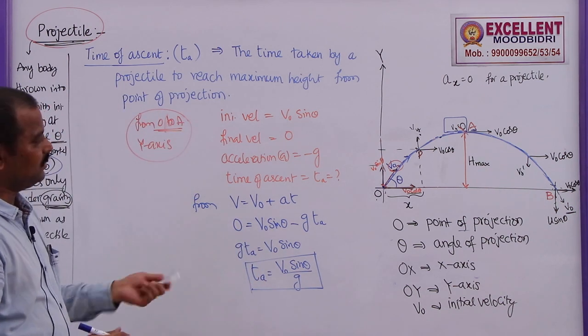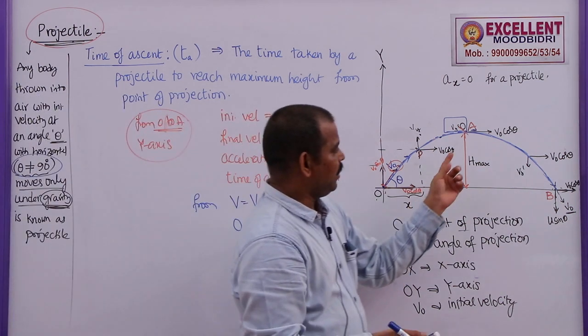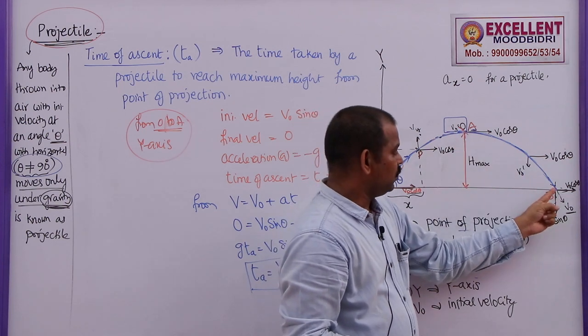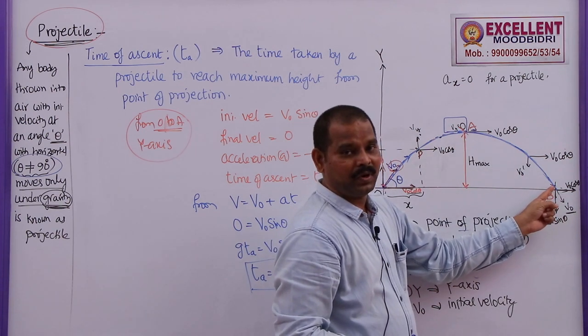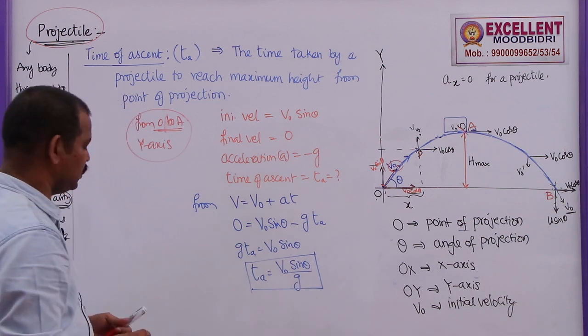Now, what is the time of descent in this case? The time taken by a projectile from maximum height to reach the horizontal plane of projection is called time of descent.